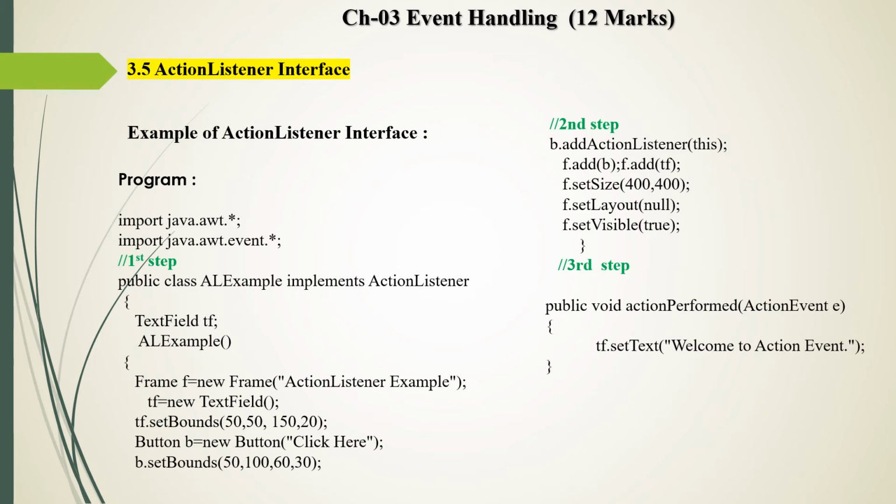So this is a simple program related to the action listener. Then last we define the main method, public static void main String arguments, and then we create one object of our class ALExample. So this is simple code to perform the action listener. In this example we create two components, first a text field and second a button. We write the code so that when we press the button, one message is displayed in the text field. When you click the button, the message "welcome to action event" is displayed in the text field.